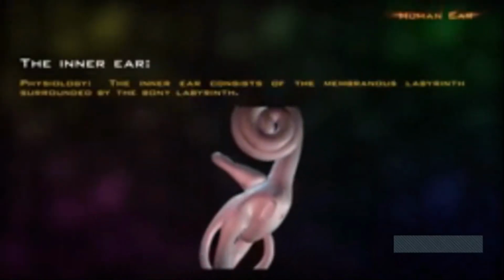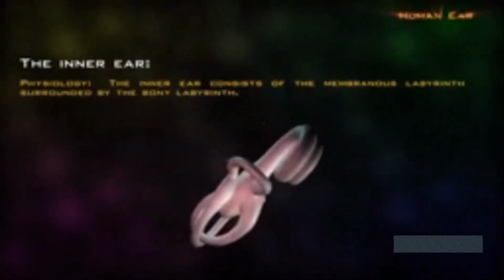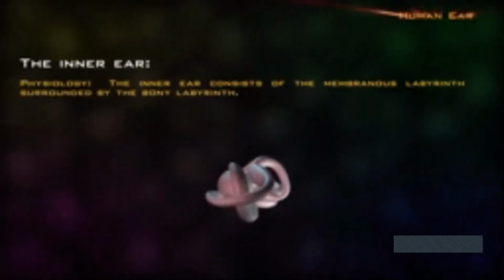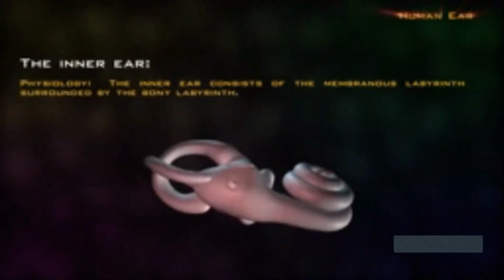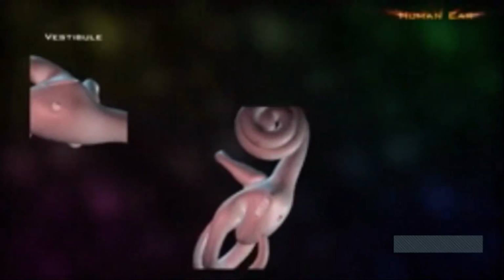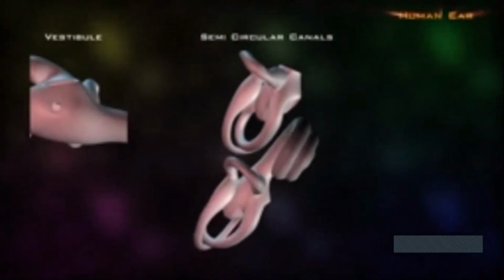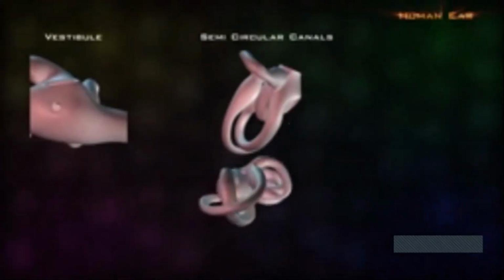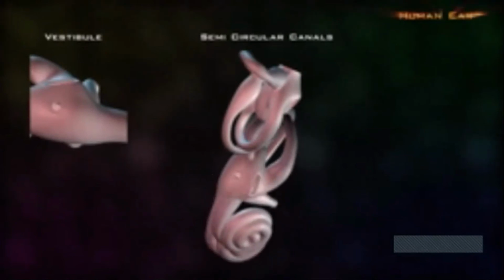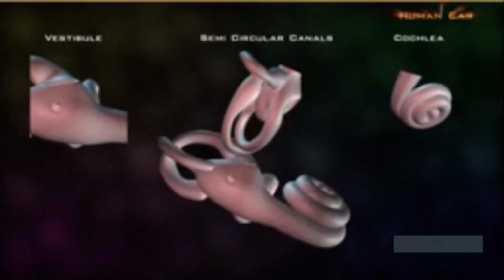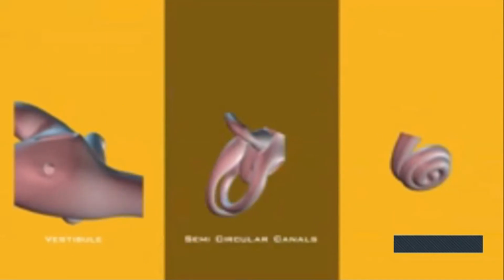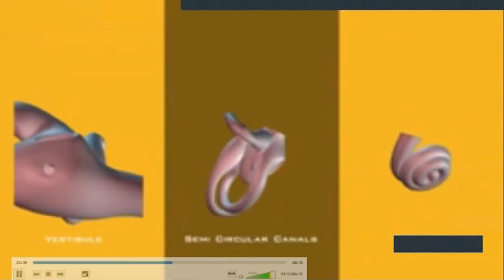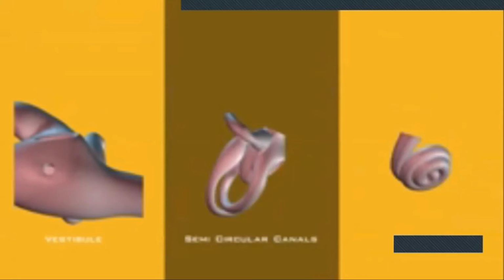The inner ear. Physiology. The inner ear consists of membranous labyrinth surrounded by the bony labyrinth. The bony labyrinth consists of the vestibule, the semicircular canals, and the cochlea. The vestibule, a chamber in the center of the bony labyrinth, communicates with both the cochlea and the semicircular canals.